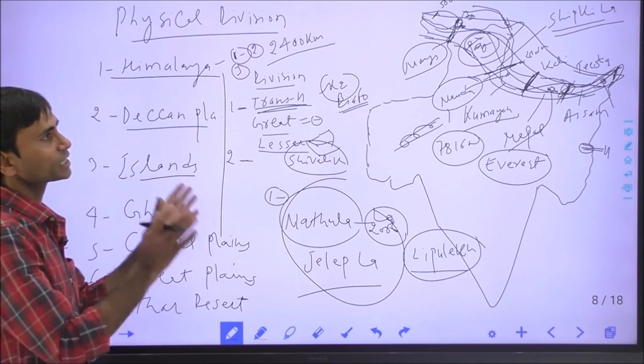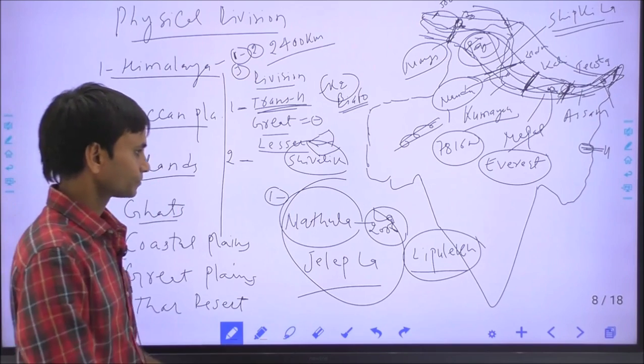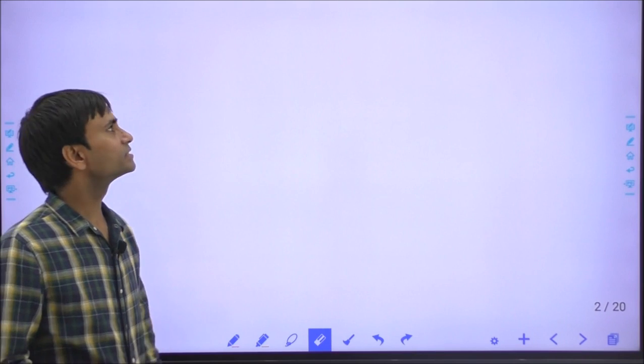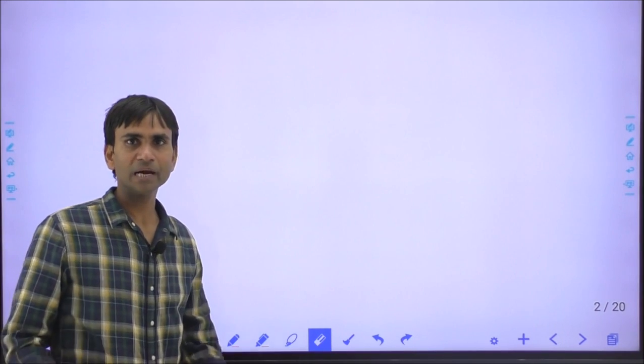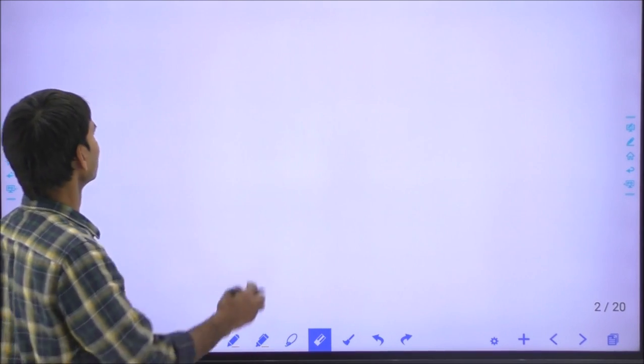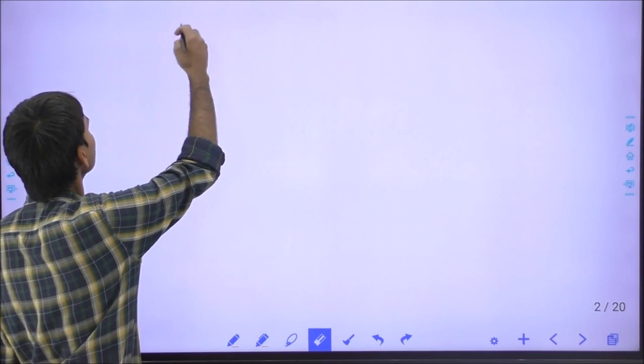So this is the description of the Himalayas. The next topic is the physical division of India. We have already discussed the physical features of the Himalaya mountains. Now this is the next part.